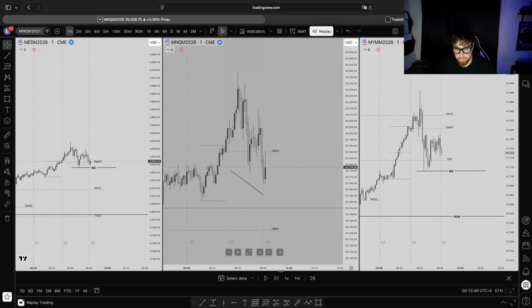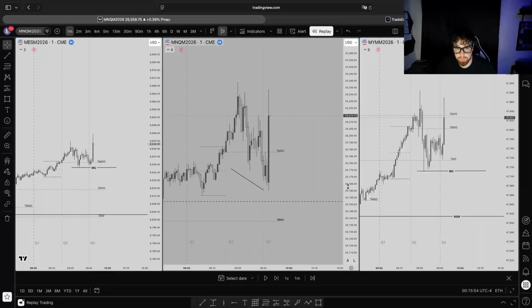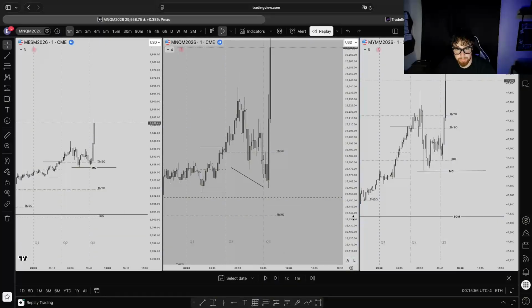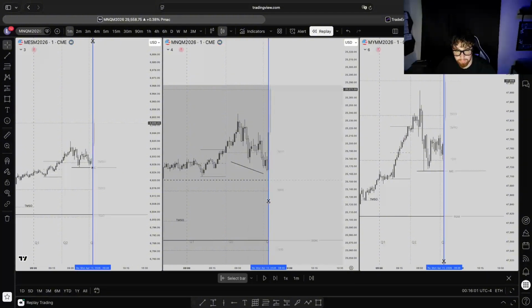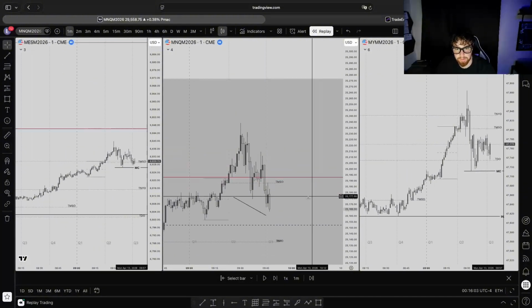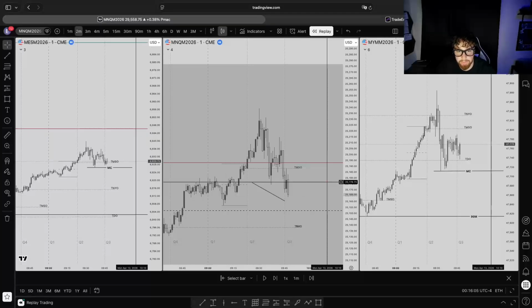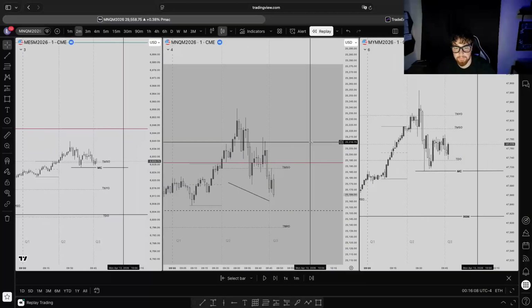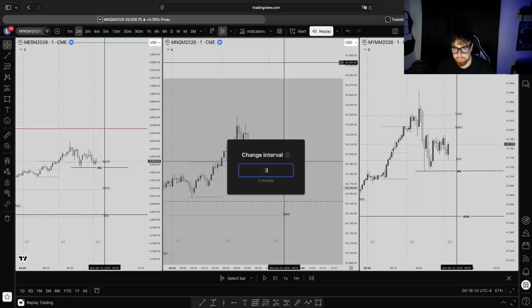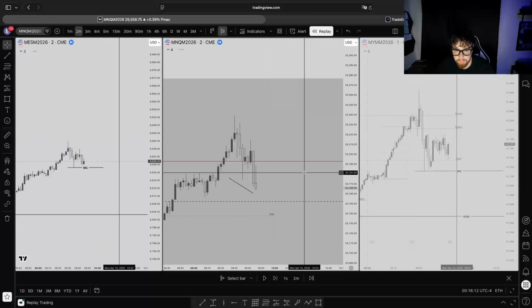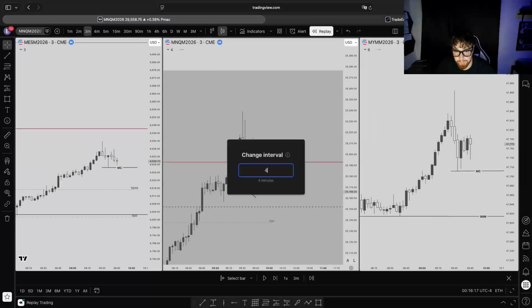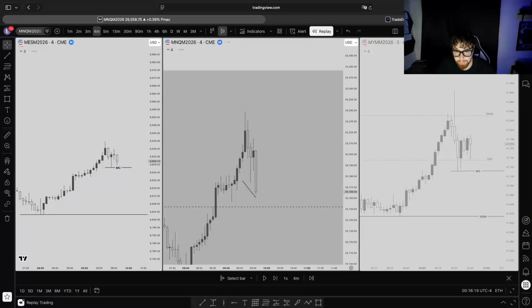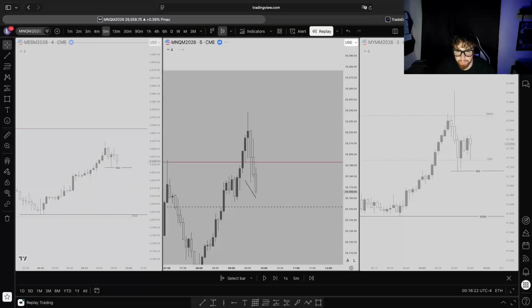So right now we have this 1 minute gap, and price keeps trading lower. But again, we're always looking for the highest time frame gap. Let's take you to the 2 minute time frame. No 2 minute gap. 3 minute. 4 minute. Probably not going to have a 5 minute either.